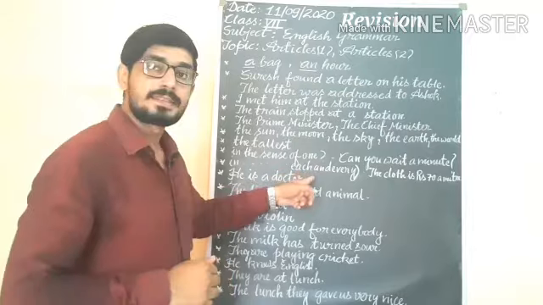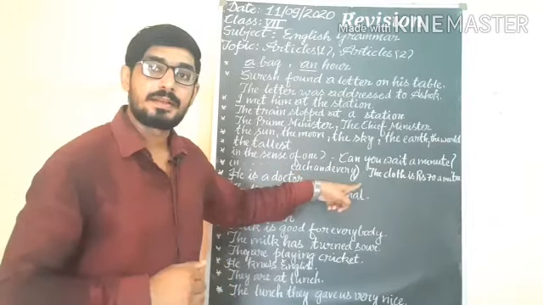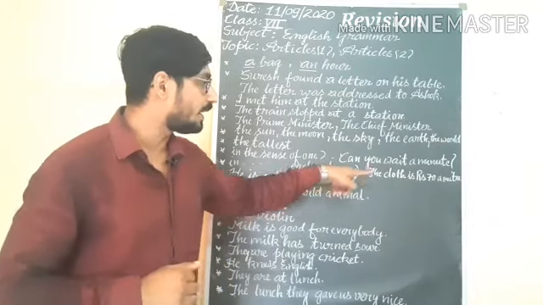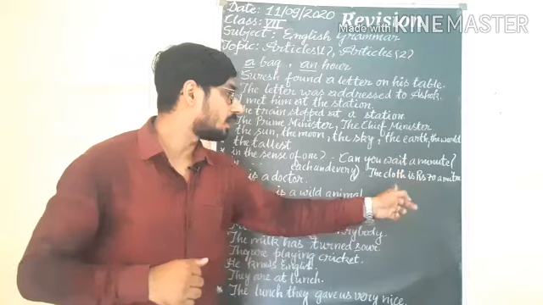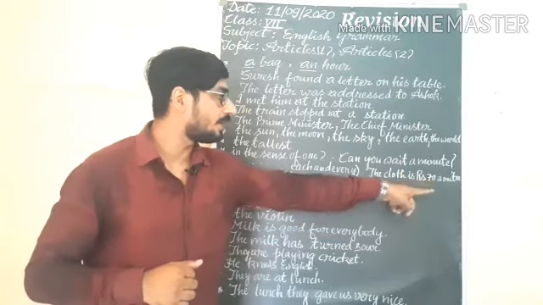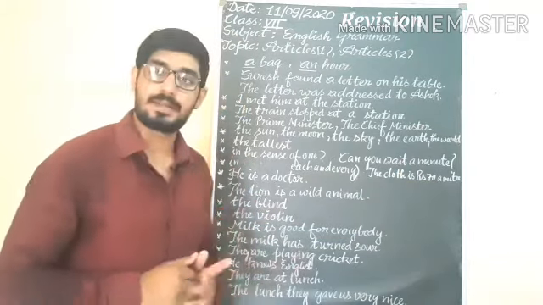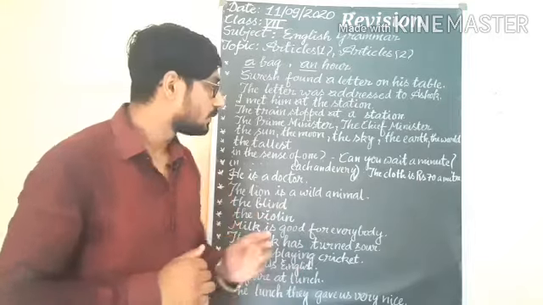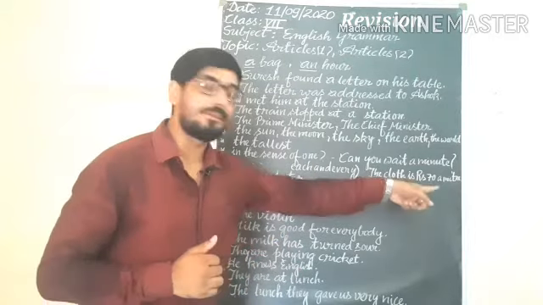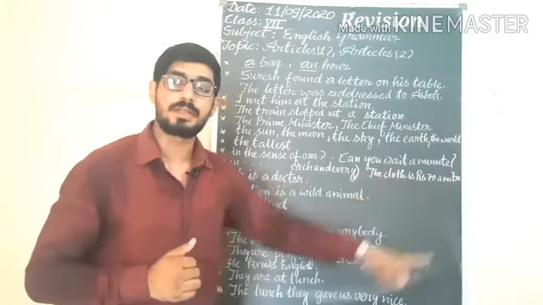And in the sense of each and every, we can also use a. The cloth is rupees 70 a meter. A means each meter, every meter. So for the purpose of each and every, we also use a.